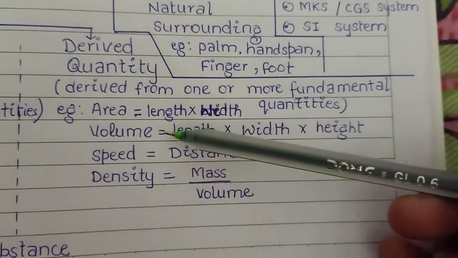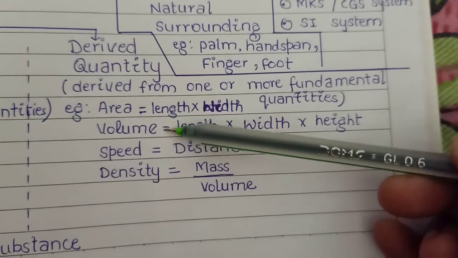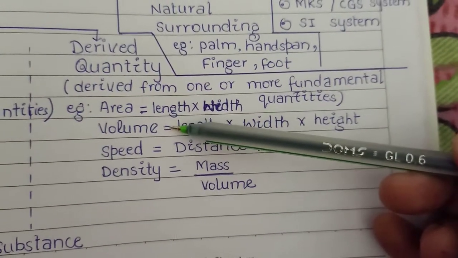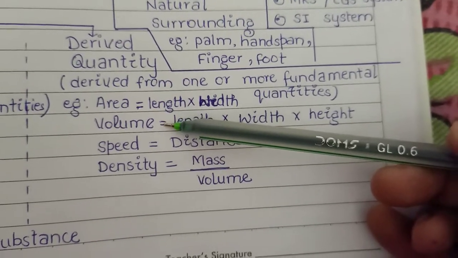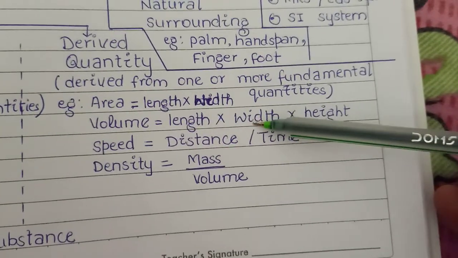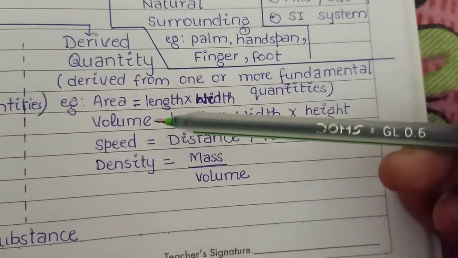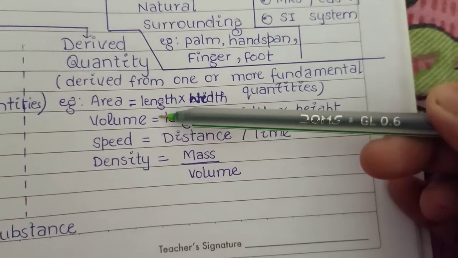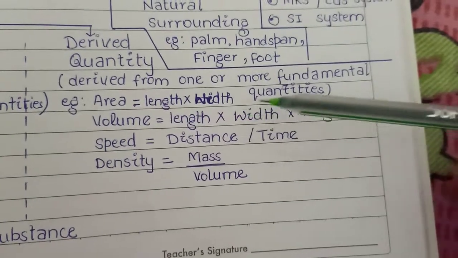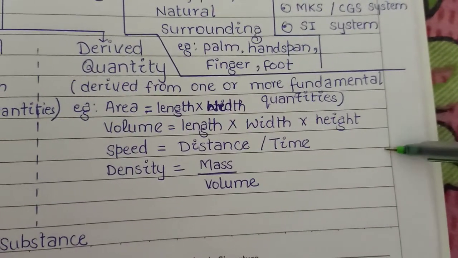Volume is also a derived quantity because it is derived by two or more fundamental quantities. The formula of volume is length into width into height.